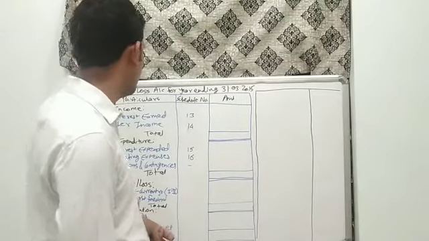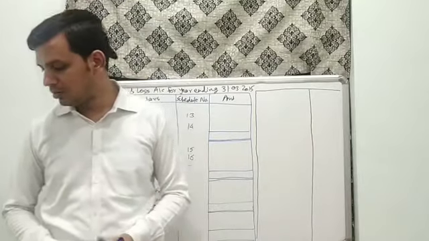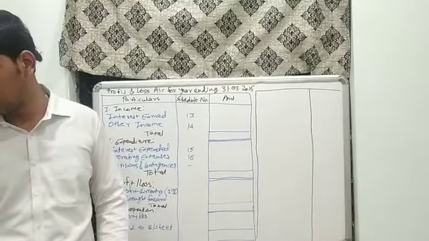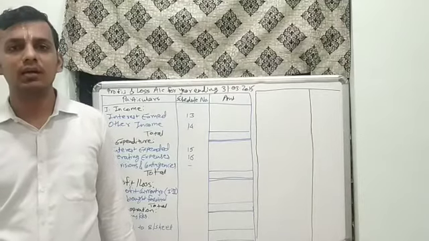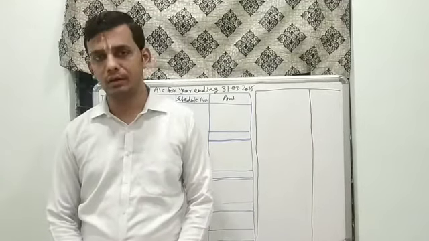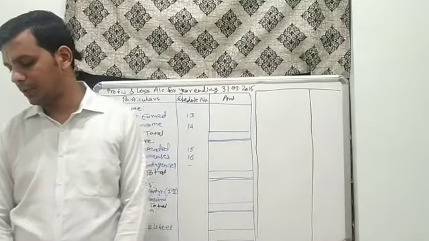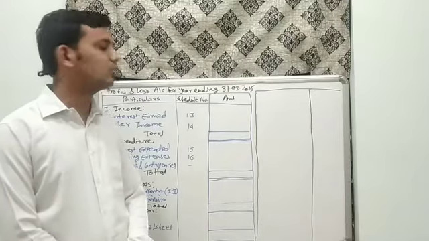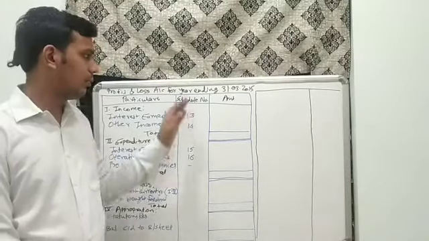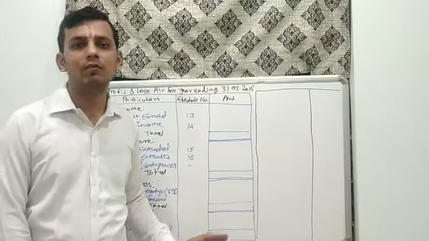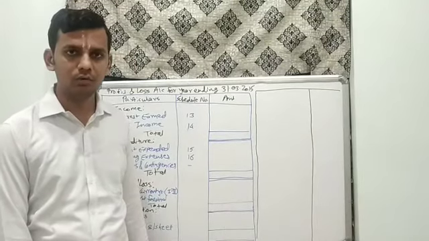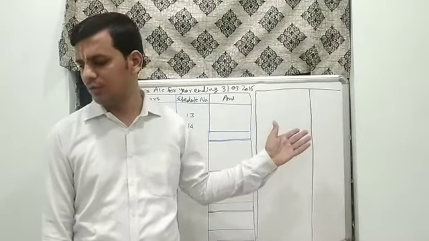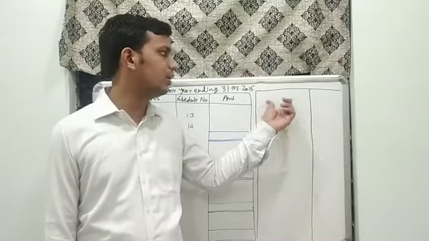The question says that a trial balance is given to us of a bank known as Indian Bank as on 31st of March 2015. Along with it, certain adjustments are also provided to us, and we are being asked to prepare the profit and loss account as well as the balance sheet as on date. So we will start preparing it. First of all, prepare the format of the balance sheet. After that, prepare the format of the P&L account. After that, we can draw schedules 1 to 16. We just need 2 columns, that is particulars and amount.